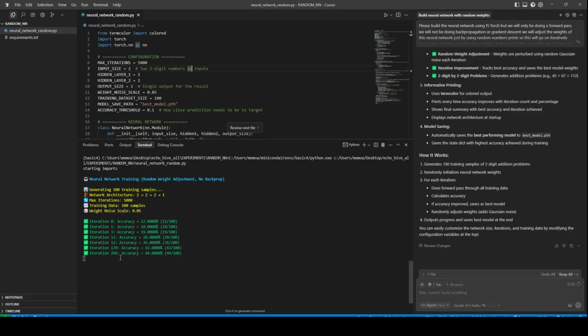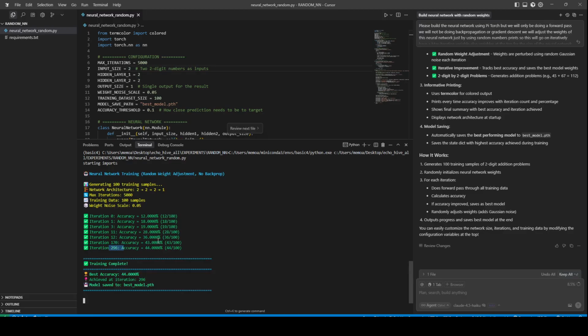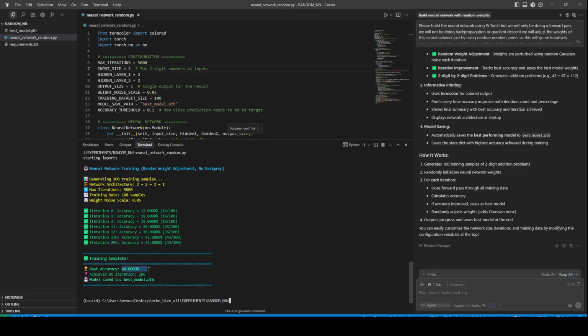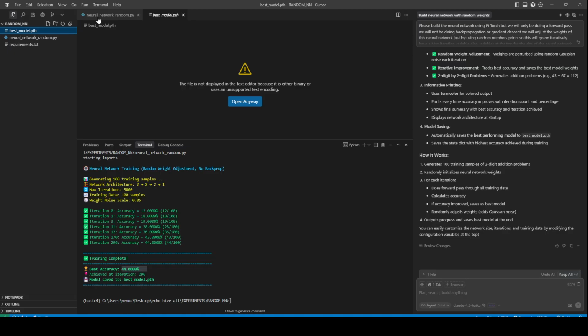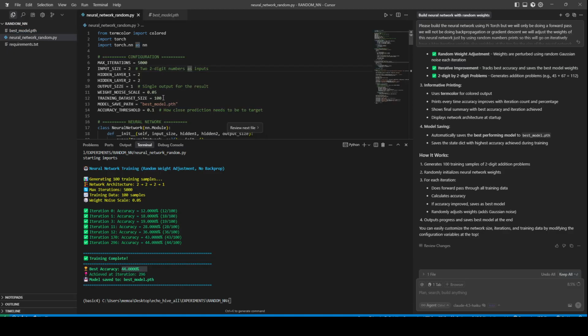Okay, here we go. See, we are achieving 40. This is running very fast because we are only running a forward pass, and we have already achieved 44% accuracy at iteration 296. It's still running in the background. We are just choosing random weights, so obviously. So the best accuracy was 44%, and we also saved the model.